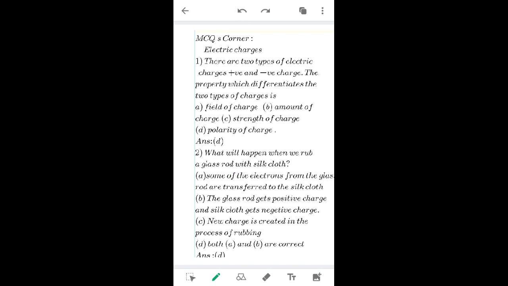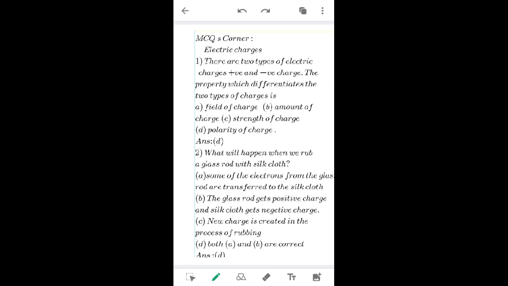The first question is, there are two types of electric charges, positive and negative charge. The property which differentiates the two types of charges is, options are field of charge, amount of charge, strength of charge, polarity of charge. I think you know the answer. Yes, it is polarity of charge. So there are two types of charges, positive charge and negative charge. And who discovered that? It was Franklin, right?